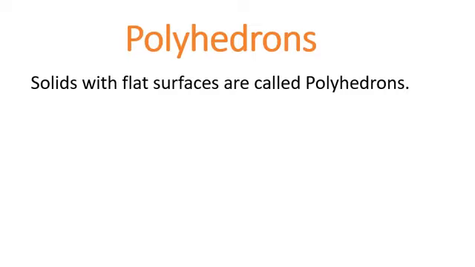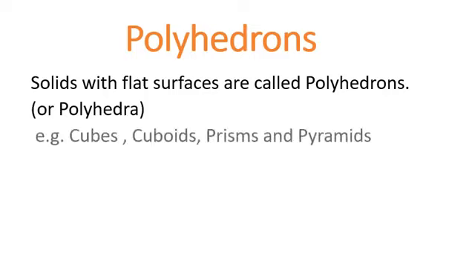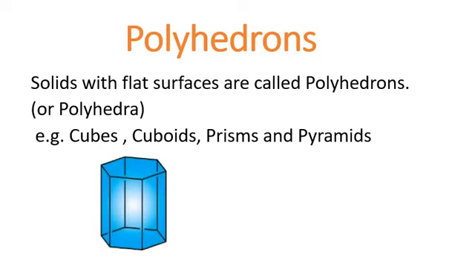Solids with flat surfaces are called polyhedrons, and polyhedrons are also called polyhedra. For example, cubes, cuboids, prisms and pyramids. These are the examples of polyhedrons. These are solids. This is a solid with flat surfaces, so it is a polyhedron. This is also a solid with flat faces, so this is again a polyhedron.